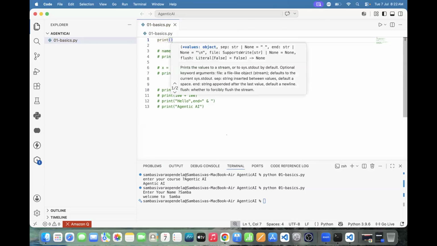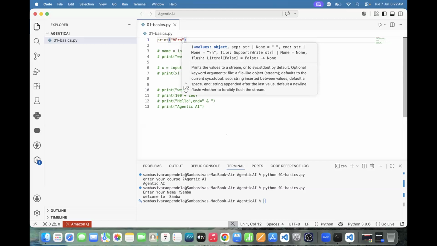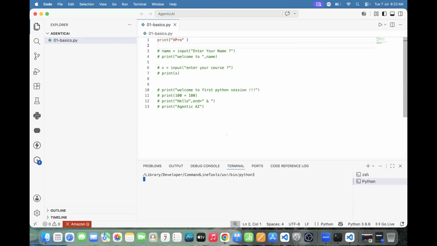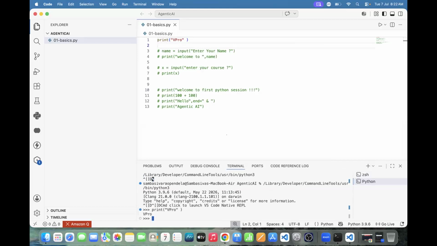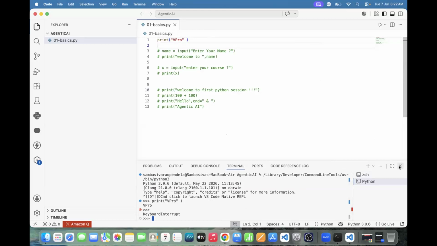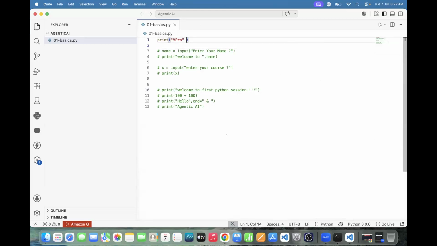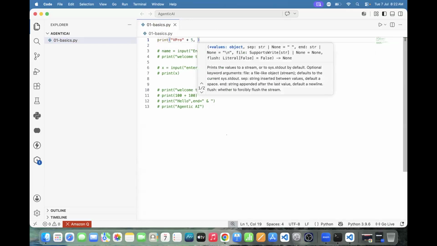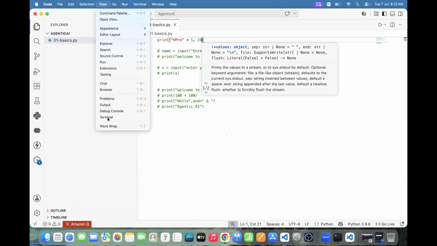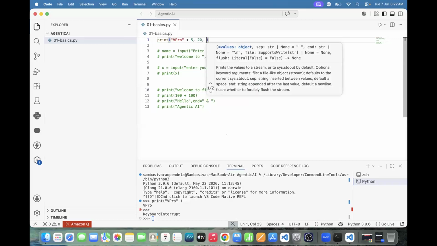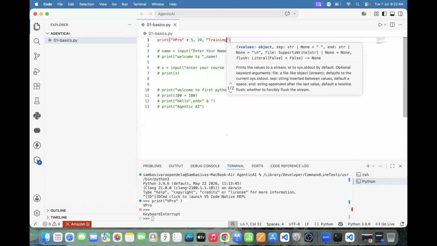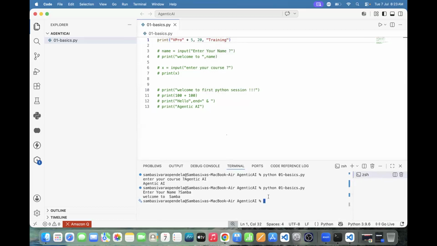Print, double quote vpro, plus 5. Then a comma, 5 plus 20. You asked me to run the code, comma, training, in double quotes. I will tell the reason why we got that output.